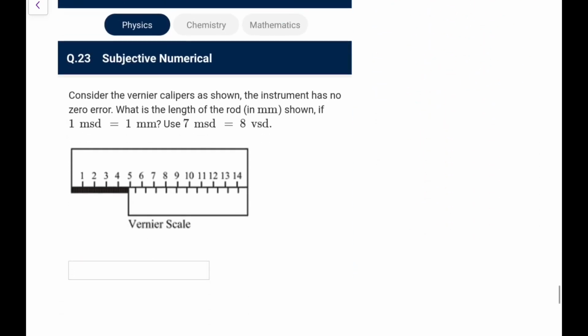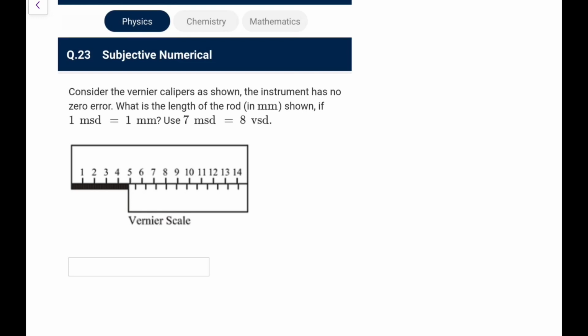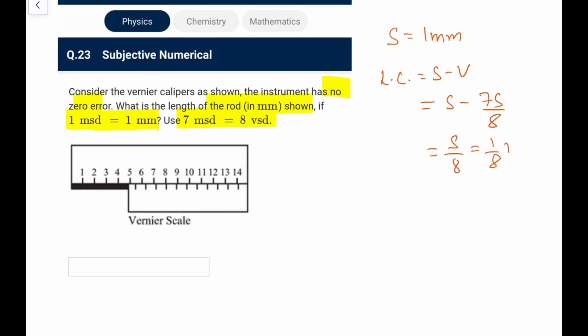Next, a basic question on this mutual inductance. Now, this is the vernier instrument, it has no error, very good. What is the length of the rod? One main scale division is 1 mm, and 7 MSD is 8 vernier scale divisions. So the main scale division S is 1 mm. Least count you write as S minus V, that is S minus 7S by 8. So it is S by 8, that is 1 by 8 of a mm.